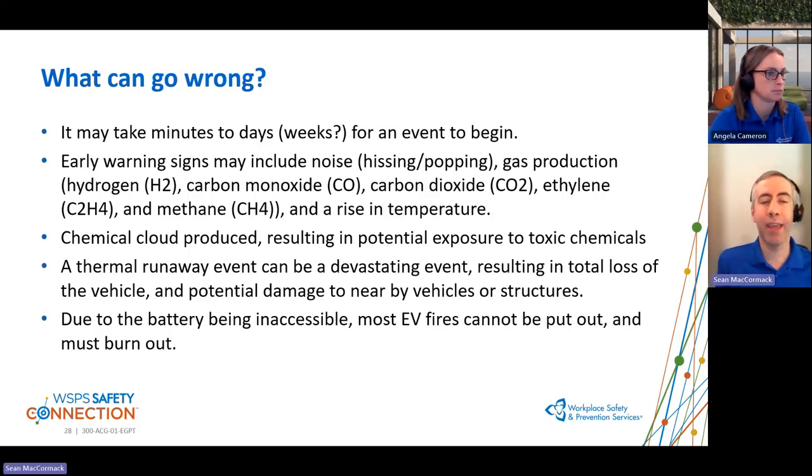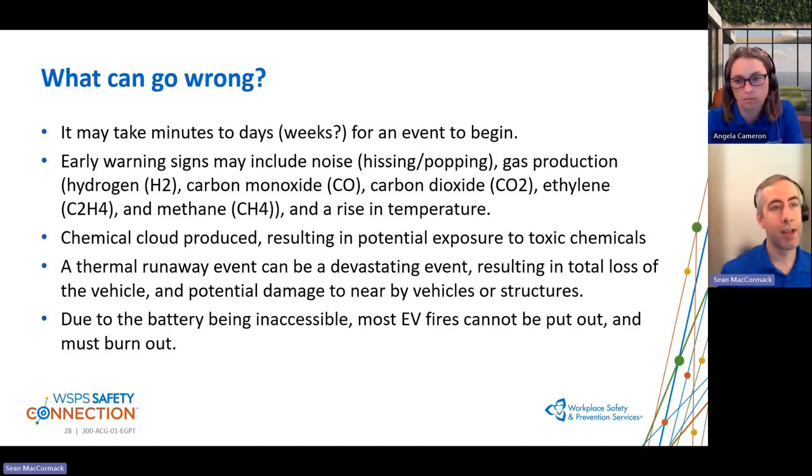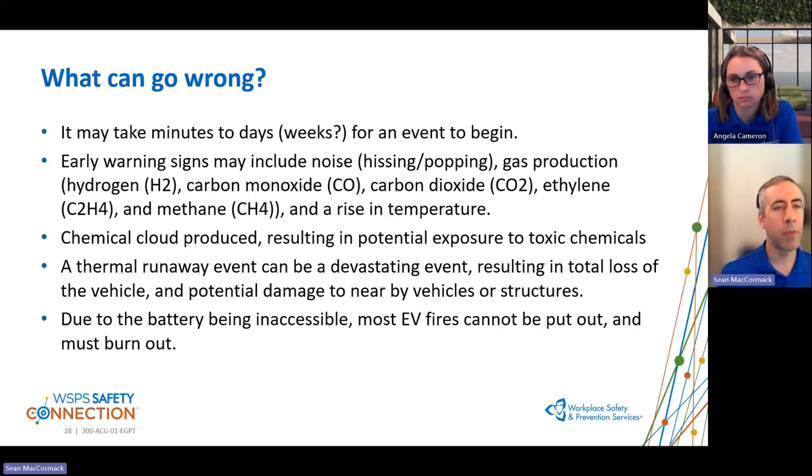Once it starts advancing, a chemical cloud may be produced. This is something we do not want to go near, as, as we said above, there are many toxic gases that we do not want to be inhaling. This is not traditional smoke. And then ultimately, the thermal runaway event can be a truly devastating event, resulting in most cases in the total loss of the vehicle, but it could also spread to any nearby vehicles or structures.